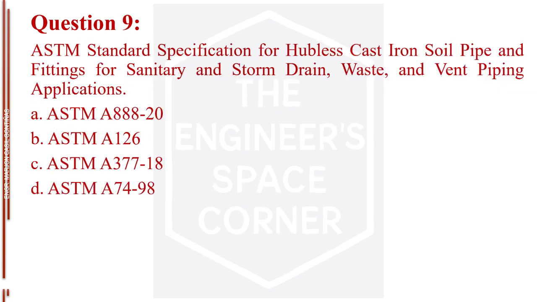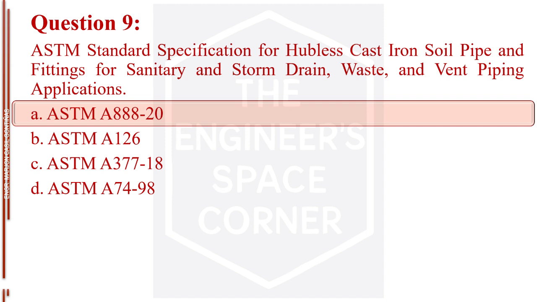Question number 9. ASTM standard specification for hubless cast iron soil pipe and fittings for sanitary and storm drain, waste, and vent piping applications. Letter A, ASTM A888-20. Letter B, ASTM A126. Letter C, ASTM A377-18. Letter D, ASTM A74-98. The answer is letter A, ASTM A888-20.